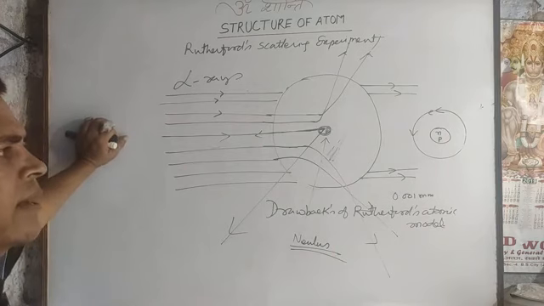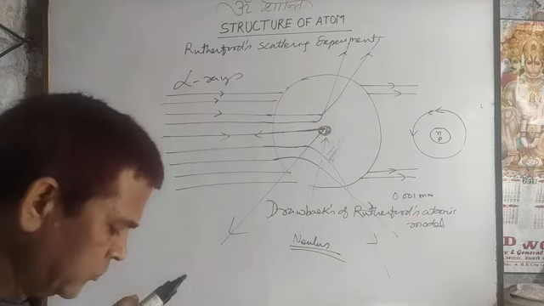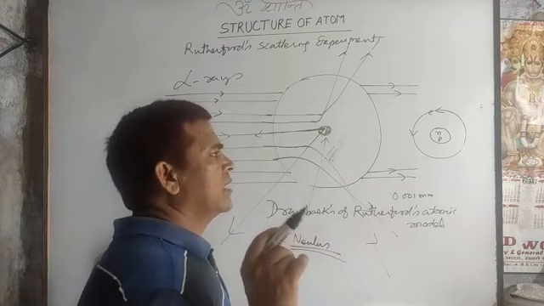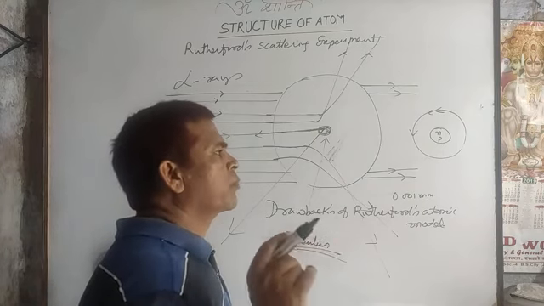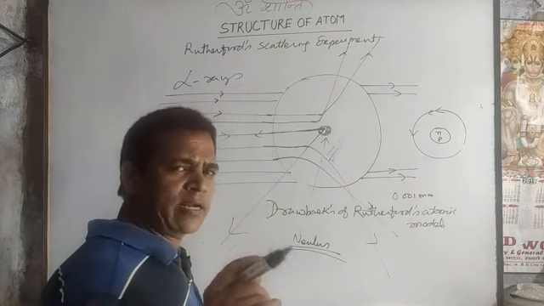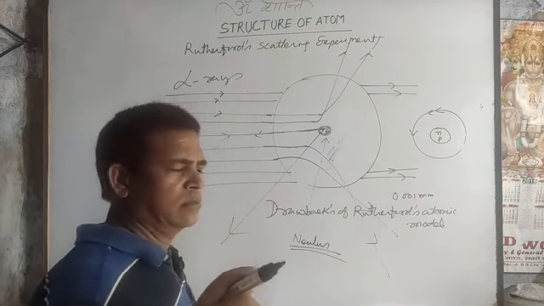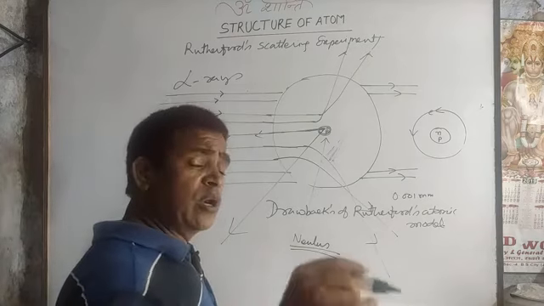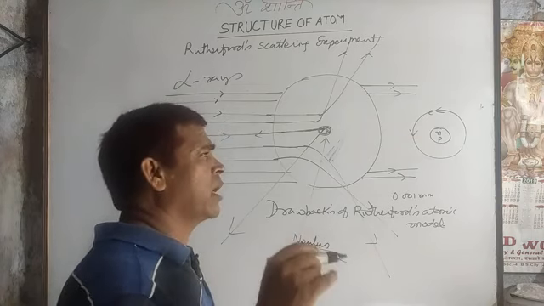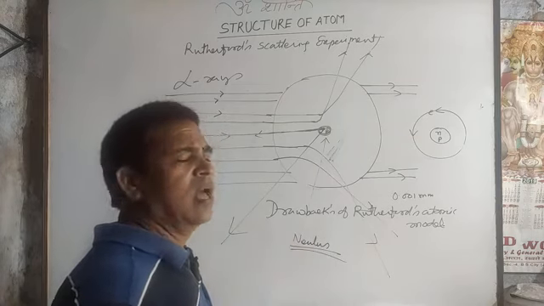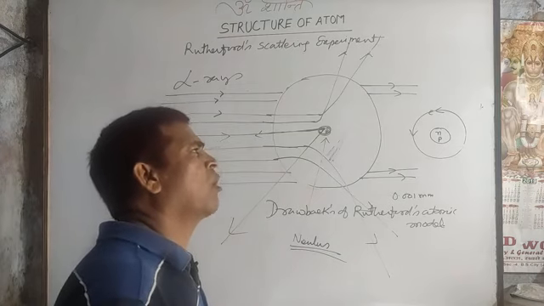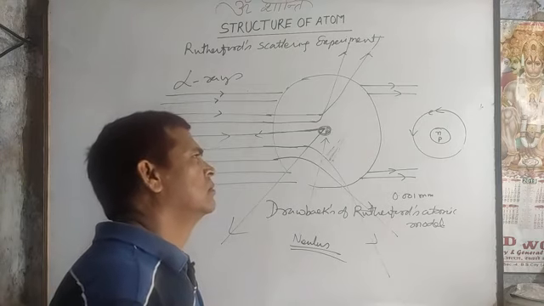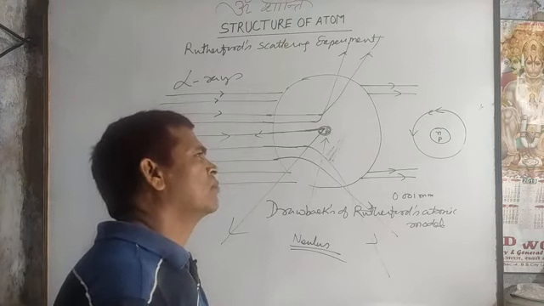So the first point you can write down: most of the part of an atom is empty. The second point: the neutron and proton lie together at the center of the atom, which is also known as the nucleus. And the electron revolves around the nucleus in a circular path, and that circular path is also known as the orbit. So this is the Rutherford atomic model, but some scientists observed there are some drawbacks.